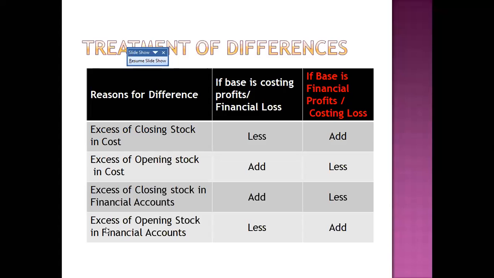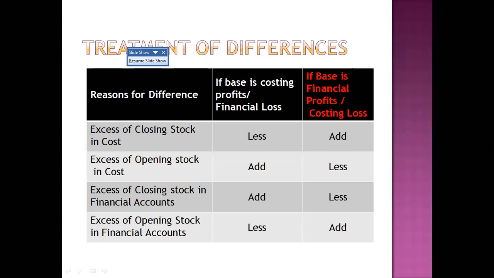This is the case. So if you remember any one point, then we can get the other point. For any excess in the financial accounts, if you are taking the cost accounting profit, that amount should be less in the cost profit. For excess opening stock in financial accounts, you have to add to the financial accounting profit. You have to remember this: excess means more, and add means extra. There is an opposite effect. If the opening stock is excess, you have to add. With the closing stock excess in the financial accounts, it is the opposite effect, so you have to less.